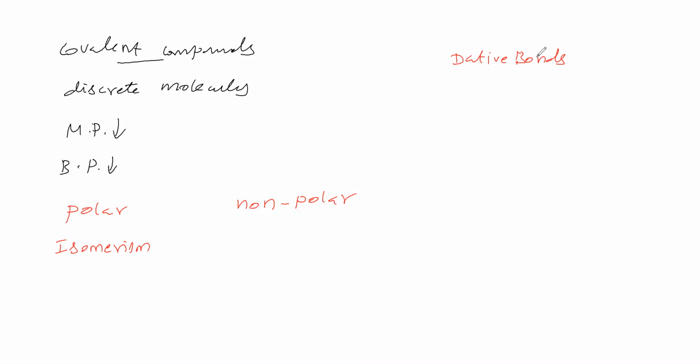Now, to discuss the shapes of covalent compounds, then bond angle and bond length, we used valence bond theory in the beginning.